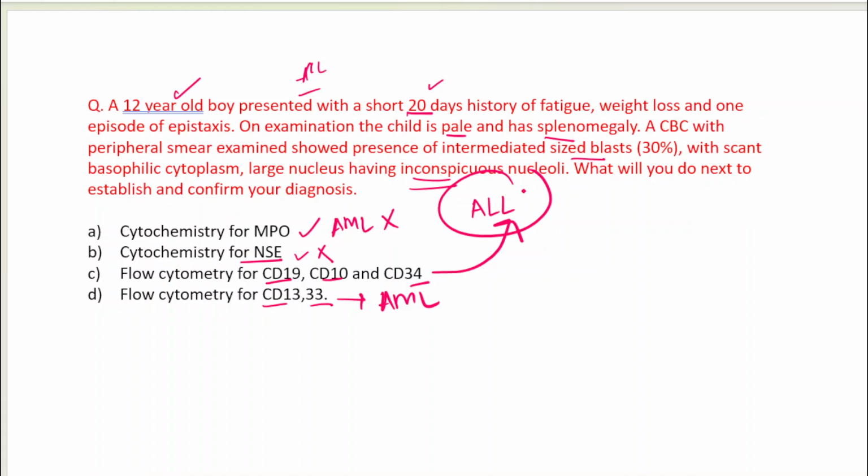So by that we have covered most part of acute lymphoblastic leukemia. Apart from this, there are no questions from outside. So let's wait for the next video, in which we are going to discuss acute myeloid leukemia.